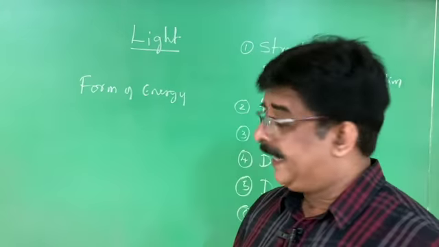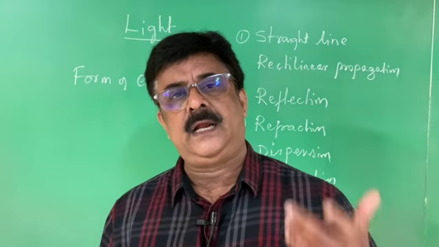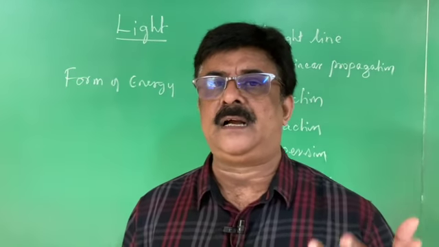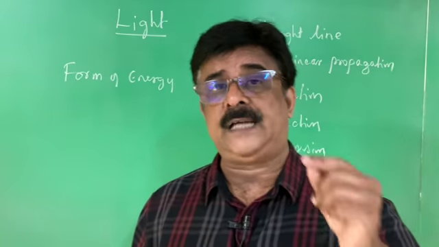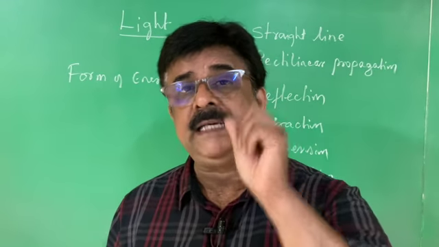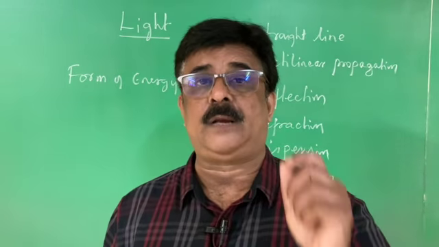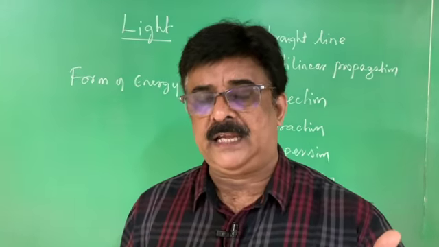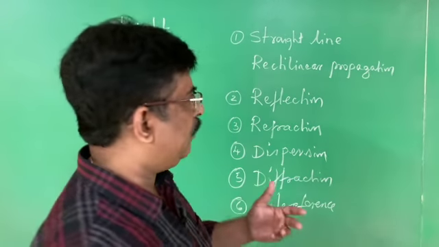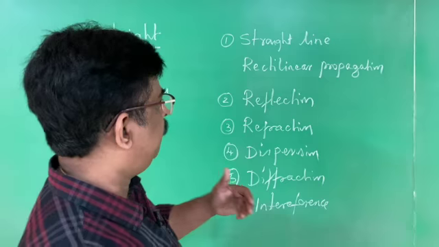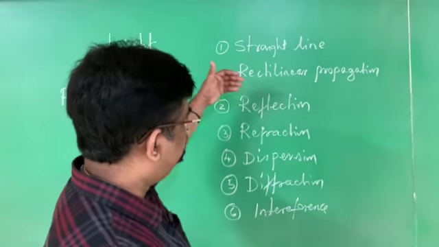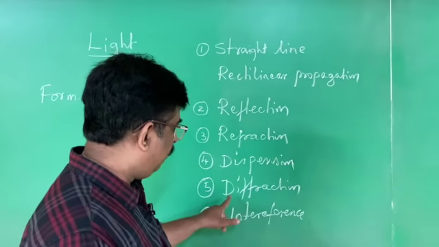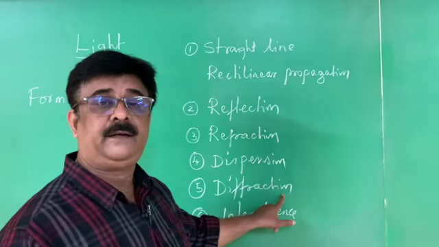See, to understand the light, there are many theories regarding light. The first theory was stated by the great scientist Sir Isaac Newton. According to Sir Isaac Newton, light is nothing but particles. He called those particles corpuscles. Corpuscular theory of light. Using the corpuscular theory of light, he is able to explain the properties of light like rectilinear propagation of light, reflection of light. There are other properties he is able to explain. But he is unable to explain the property of light called diffraction of light.